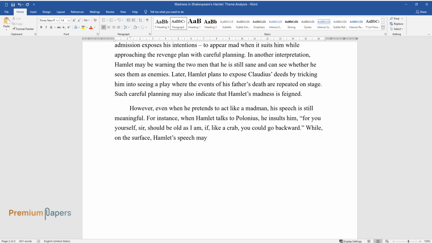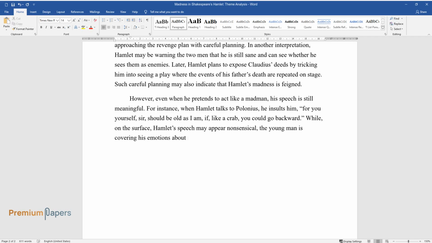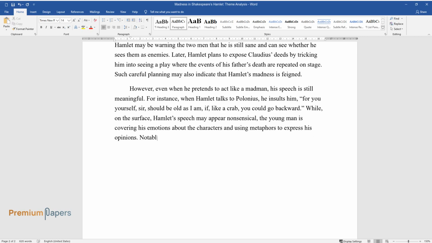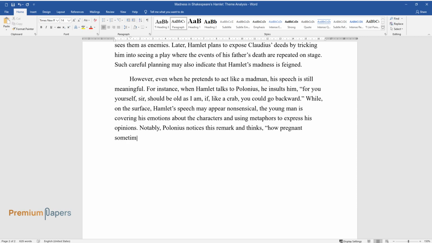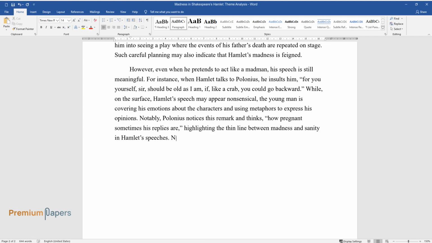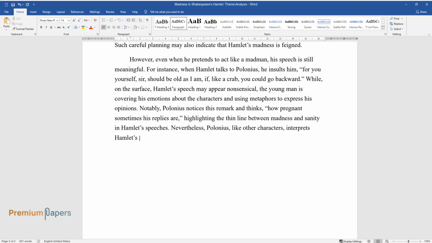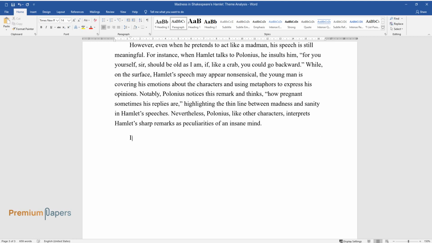While, on the surface, Hamlet's speech may appear nonsensical, the young man is covering his emotions about the characters and using metaphors to express his opinions. Notably, Polonius notices this remark and thinks how pregnant sometimes his replies are, highlighting the thin line between madness and sanity in Hamlet's speeches. Nevertheless, Polonius, like other characters, interprets Hamlet's sharp remarks as peculiarities of an insane mind.